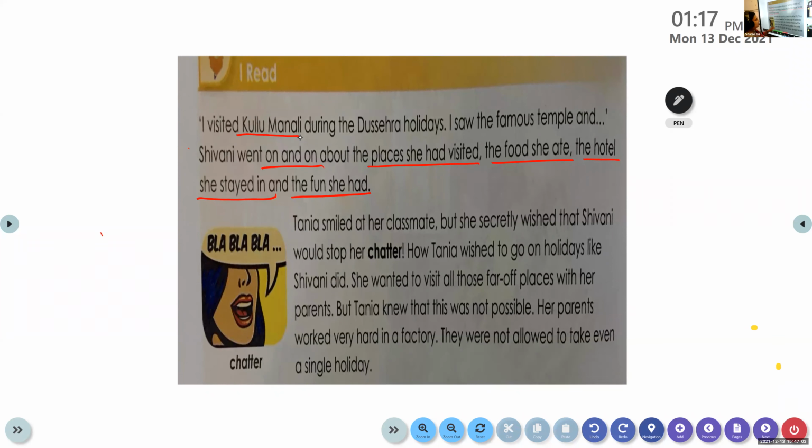And what all did she see there? She saw the famous temple at Kulu Manali. Then she visited many places. She enjoyed different kinds of food. She stayed in a very good hotel and she had a lot of fun. So she was very eager to tell about all her experiences to her friend Tania. Let us see what happened then.